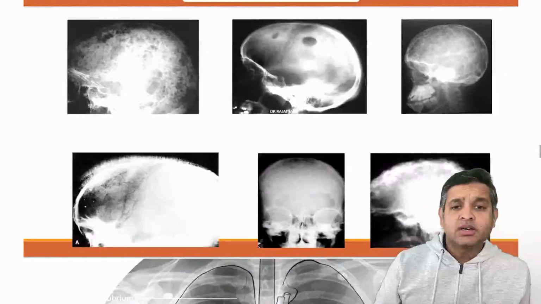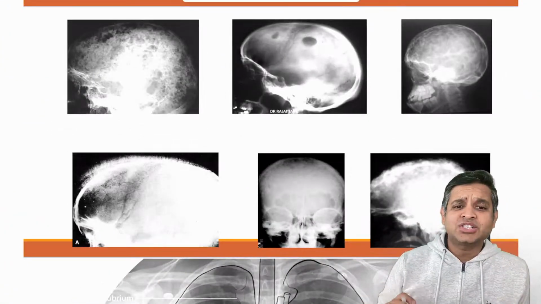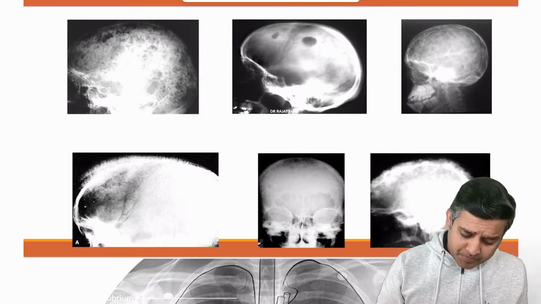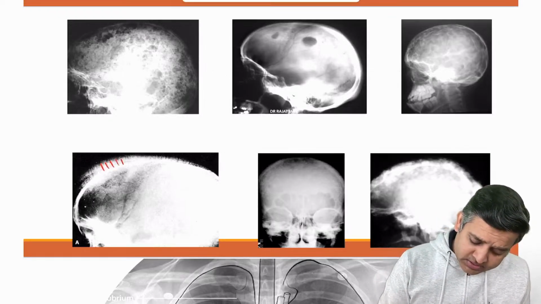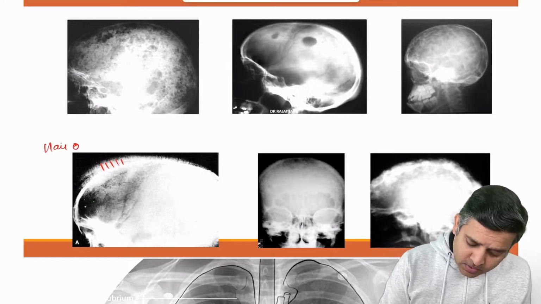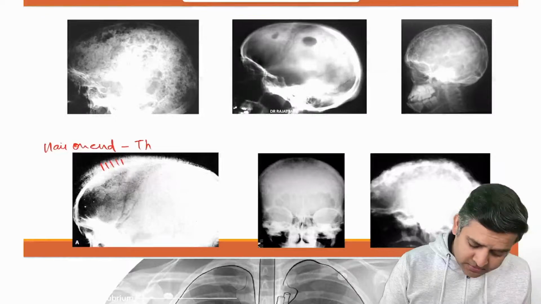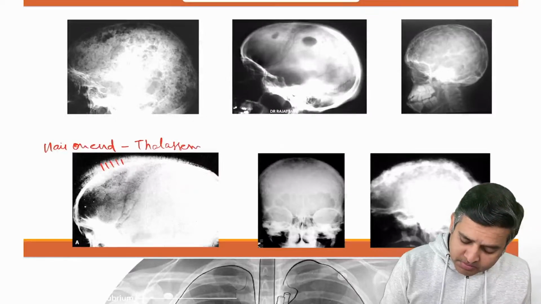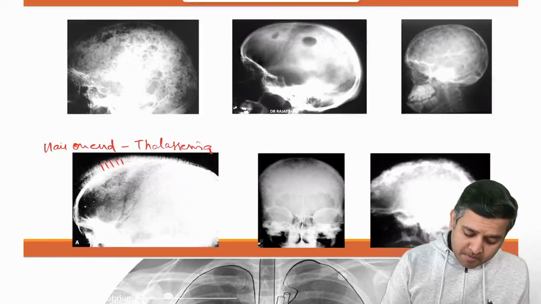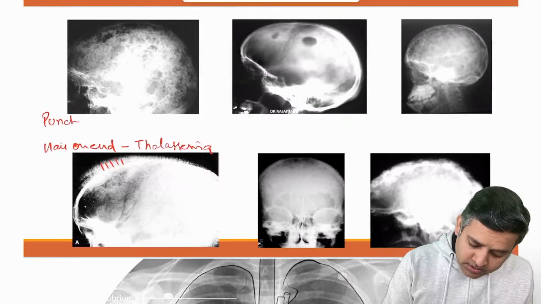Now let us see a very important thing, and that is shape of skull. If you see this, what is this called? This is called hair on end appearance, and hair on end appearance is a feature of thalassemia.